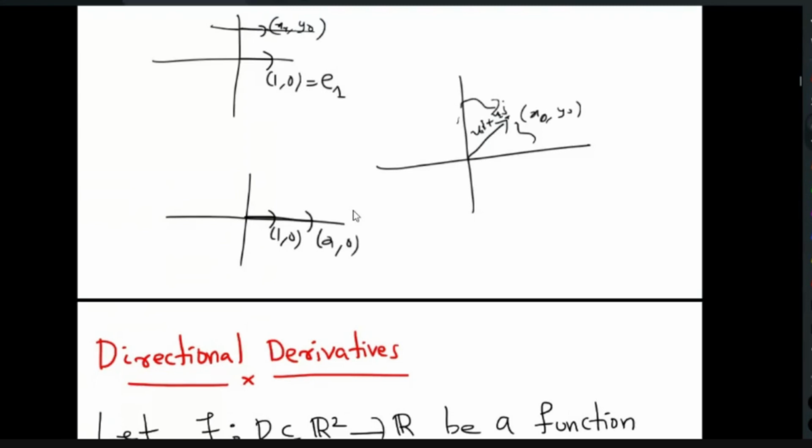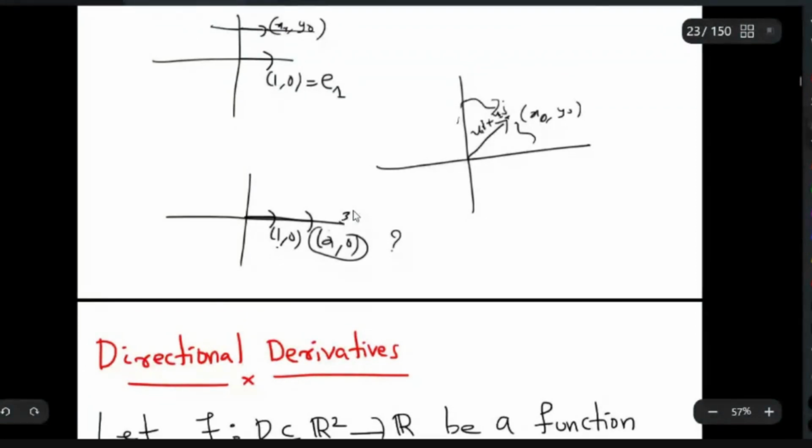If I compute the directional derivative for this direction, suppose I take this vector instead of (1, 0), I will get one value. Again, if I take another vector, for example (3, 0), I will get another value. So for the same direction, I will get a different value as a directional derivative. So the definition of directional derivative does not give a unique value.